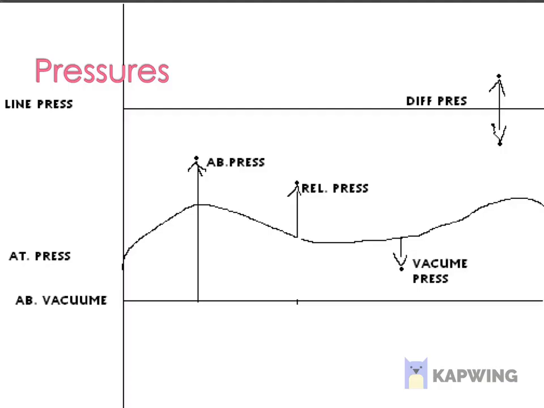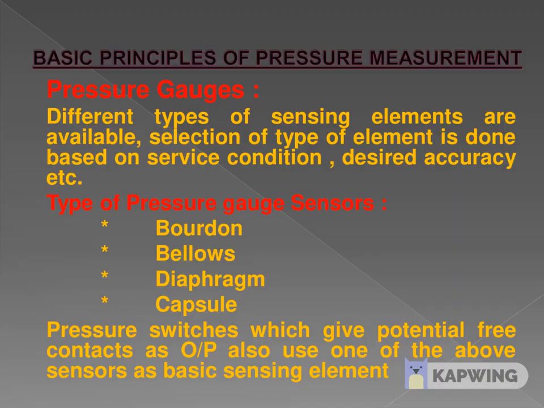Now you see in the graph: line pressure, differential pressure, absolute pressure, vacuum pressure. Basic principle of pressure measurement, pressure gauges: different types of sensing elements are available. Selection of the element type is done based on the service condition. Basically there are 4 types: Bourdon, bellows, diaphragm and capsule. Sometimes we also use pressure switches, but for gauges only these 4 types are available.